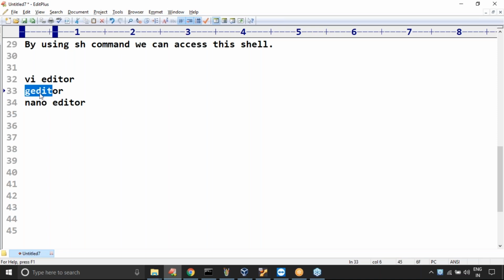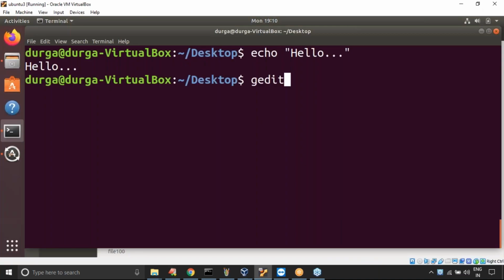In the Unix sessions I explain all the things, don't worry, but most of the time we are going to use gedit to create a script file. Now observe, gedit test.sh I'm taking.